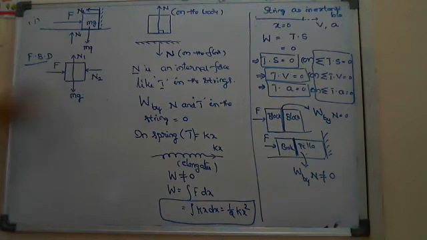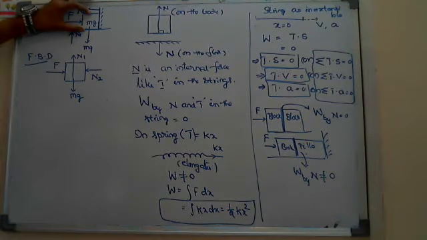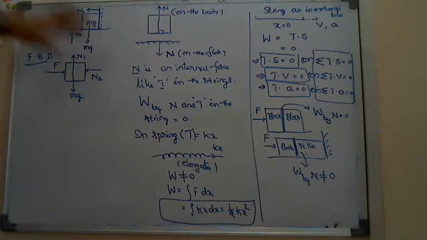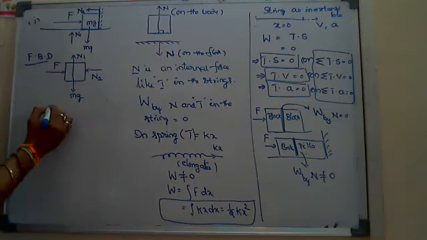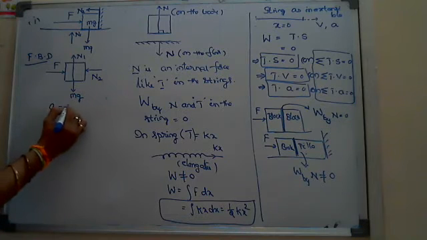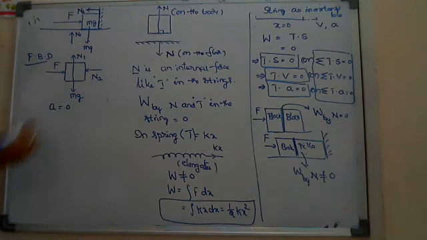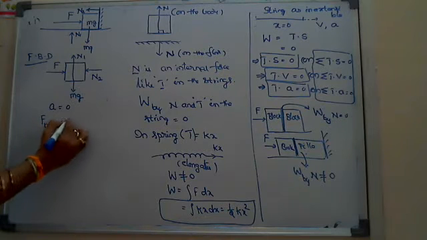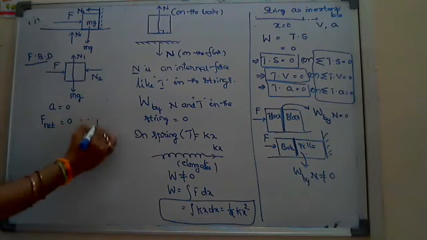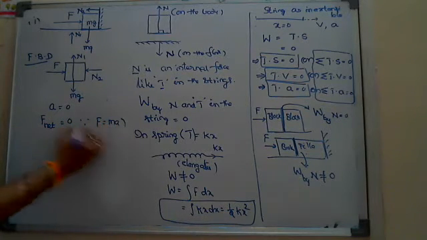We are considering this is a rigid body, a rigid wall. While pushing, the block can't move in any direction. Can't move in any direction means the acceleration of the block is equal to 0. Acceleration 0 means net force is equal to 0 according to Newton's second law.